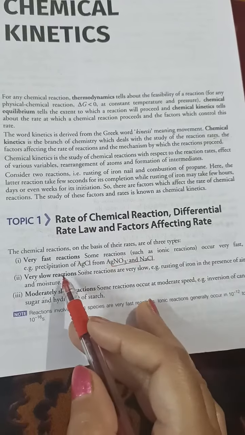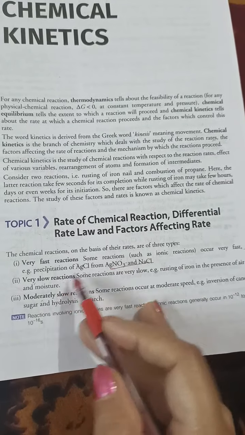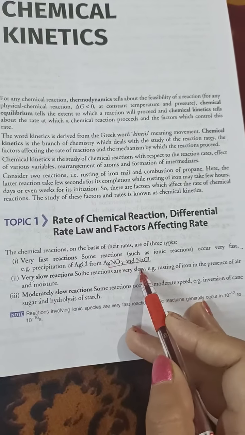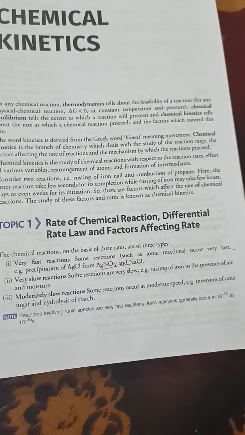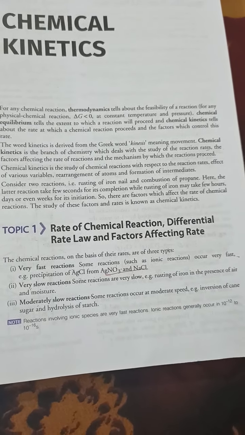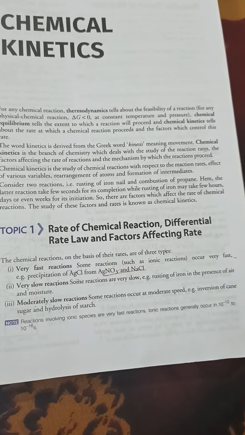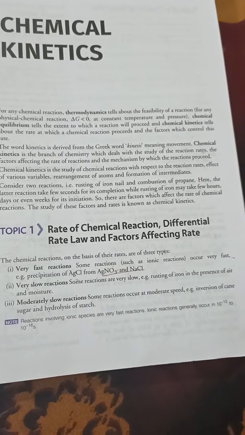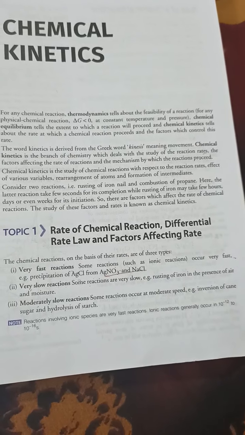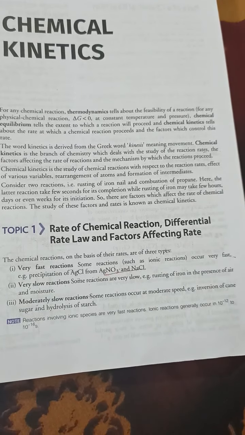Next are very slow reactions. Some reactions are very slow, like rusting of iron in the presence of air and moisture. It takes more time, 3, 4, or 5 months, before rusting takes place. So it is a slow reaction.